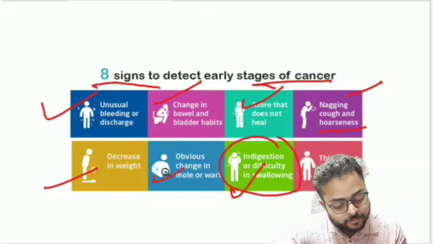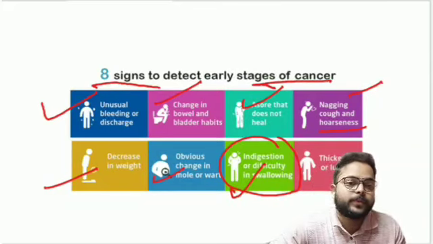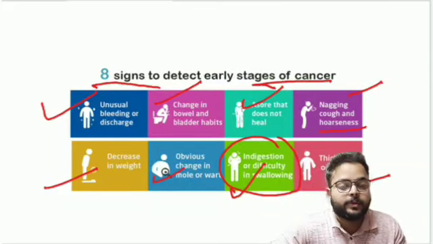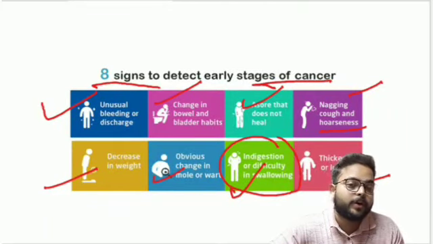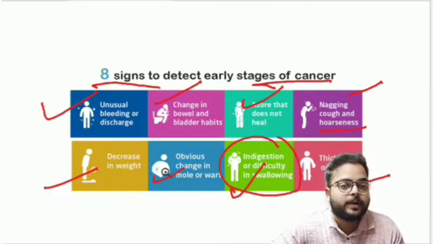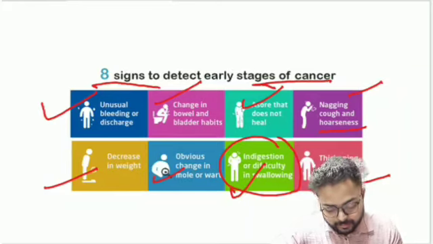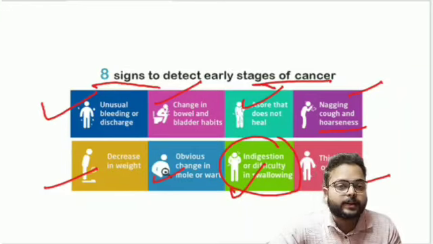And the last one is thickening of lumps. There is a formation of a lump in the breast region, or in any other body part, and the lumps can get thickened. So these are the 8 signs to detect the early stage of cancers.